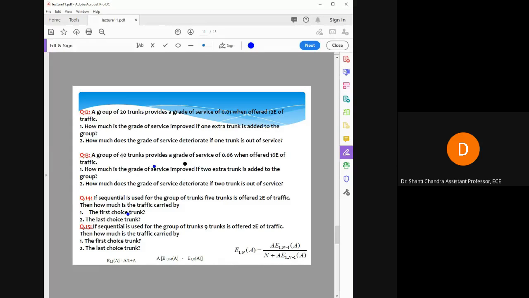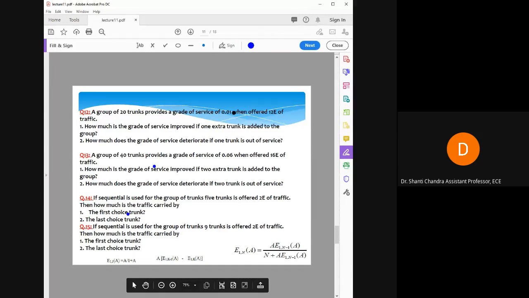Now coming to the second part: how much does the grade of service deteriorate if one trunk is out of service? That means we are reducing one trunk. So here we have been given the factor E1,n, where n is equal to 20, and you have to find E1,n-1(A).